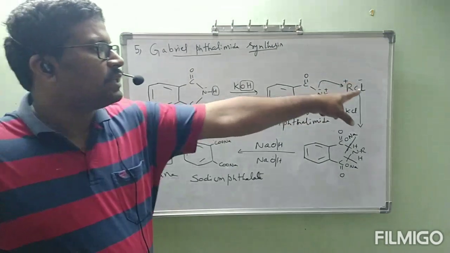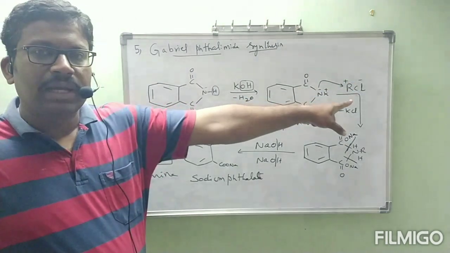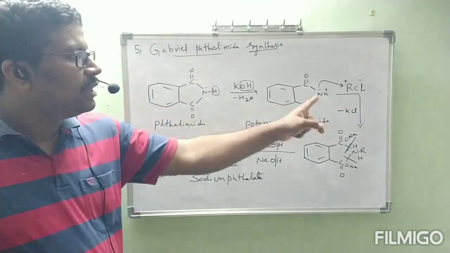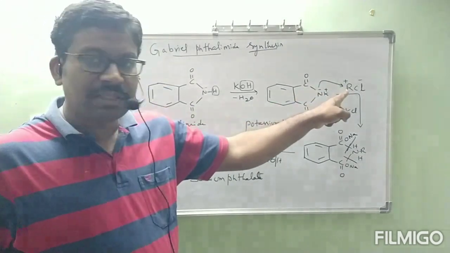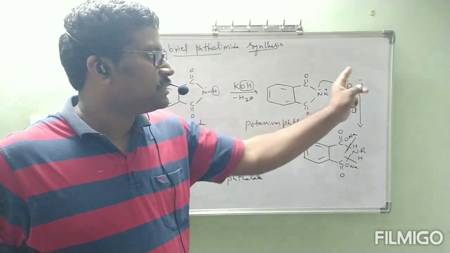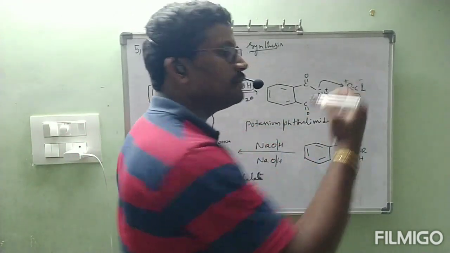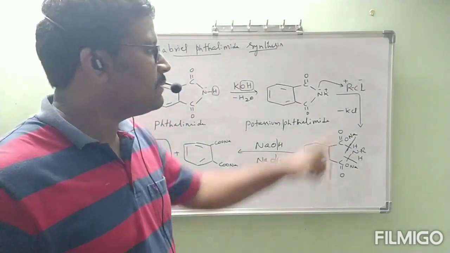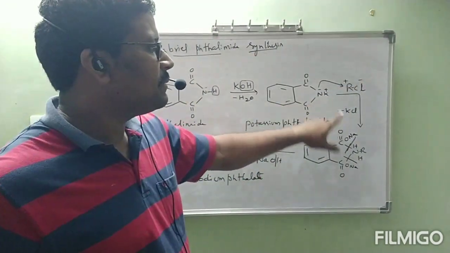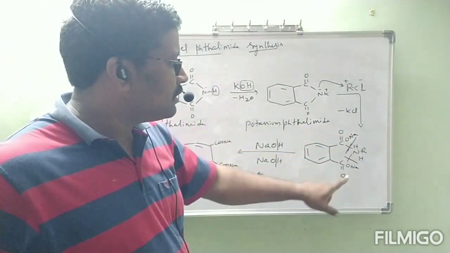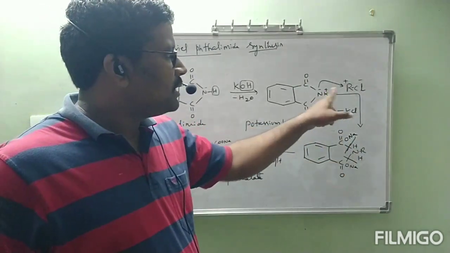This is going to react with RCl. Okay. Here it is the key step, that one I will clarify. See, N minus is going to attack this R plus. At that time this bond is going to be cleaved. The RCl bond is going to be cleaved towards Cl because it is more electronegative. Cl minus it is getting. Cl minus and K plus will be formed as KCl. That KCl is removed. Then we will get this substance N minus R.